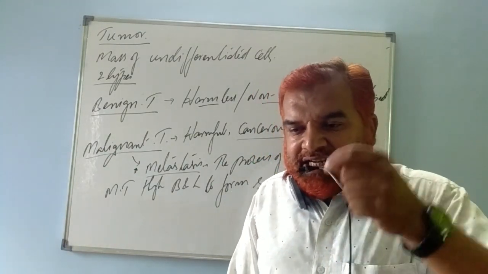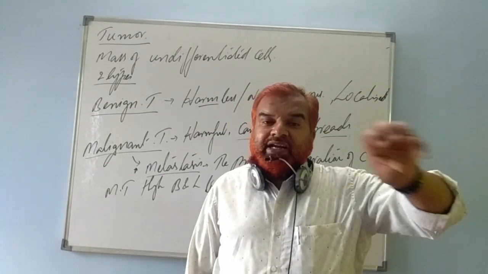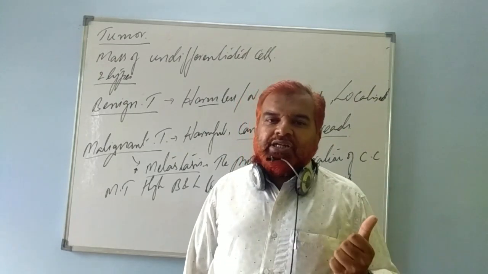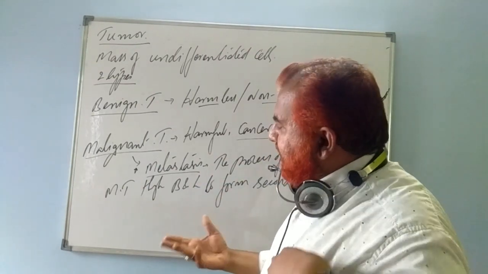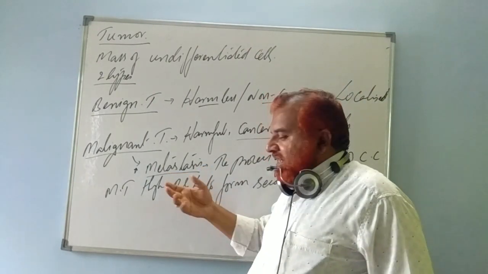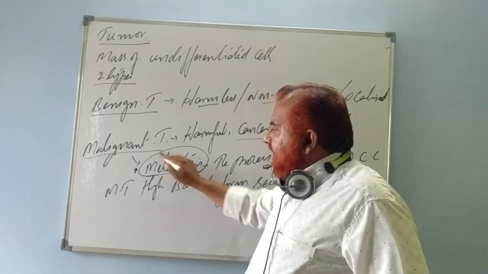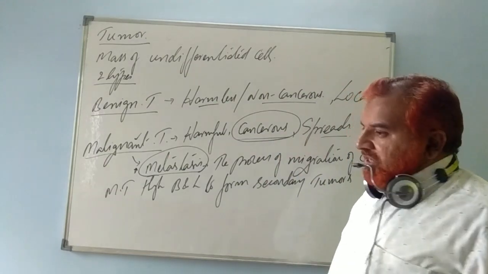There they form many more tumors, secondary and tertiary tumors. If the cancerous cells or tumor possess this property of metastasis, it leads to malignancy. That is nothing but cancerous.